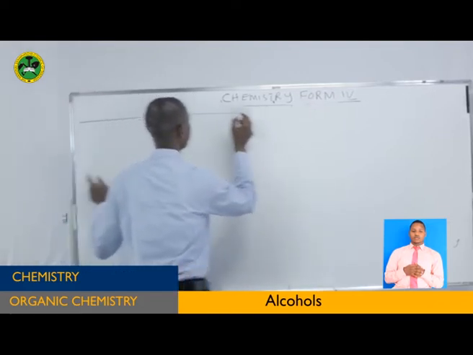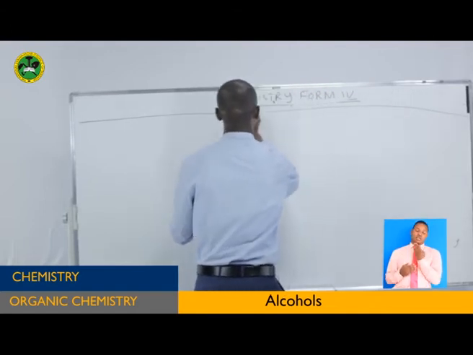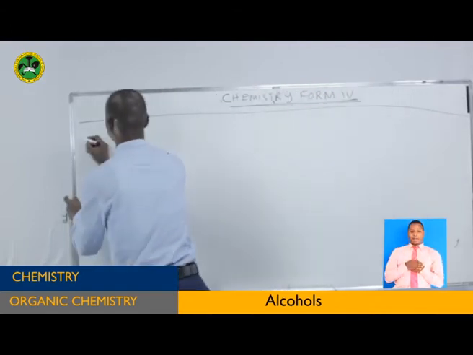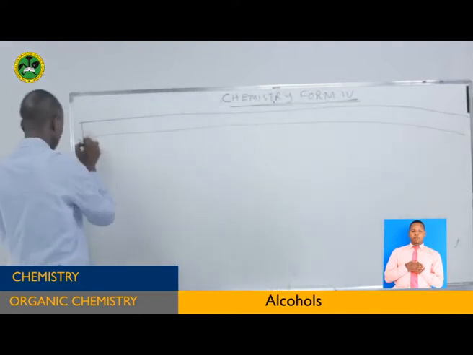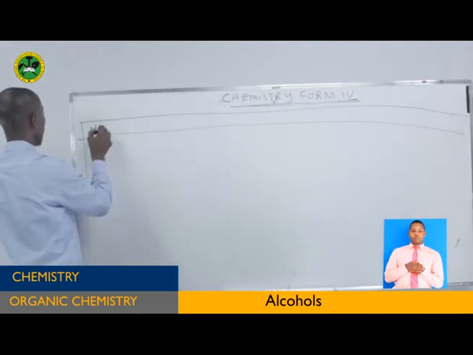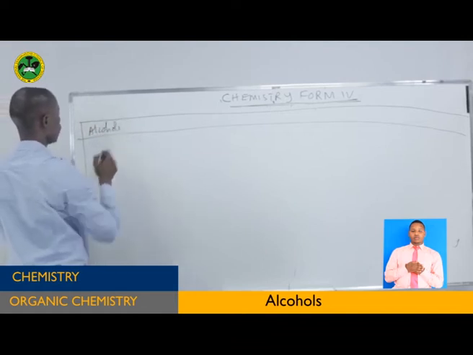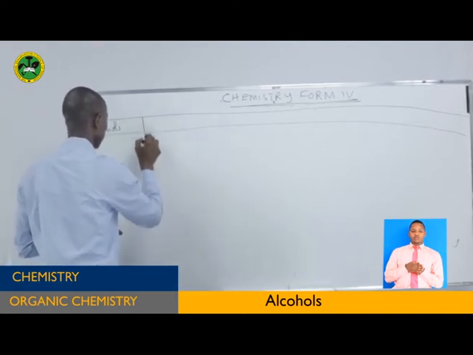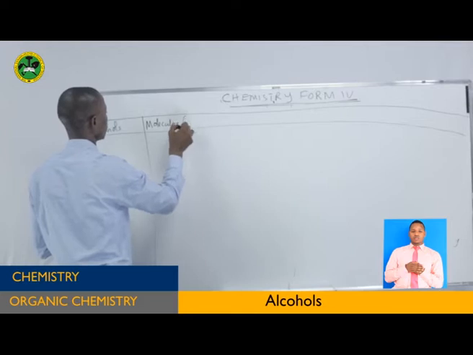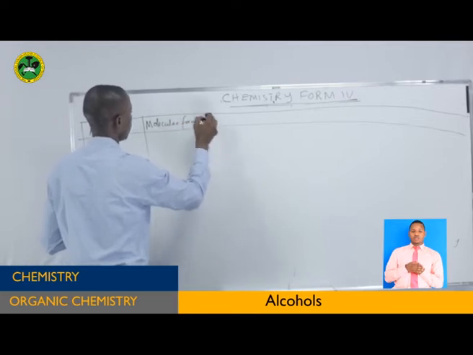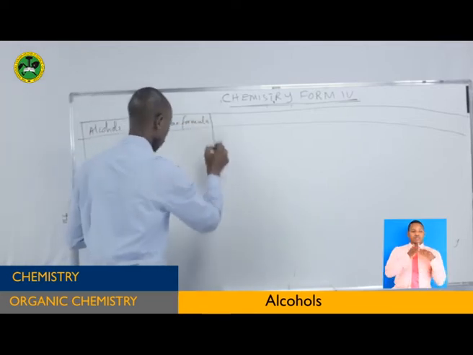Now here we have this one. This is the alcohol. Alcohols. Here we have the molecular formula of it.